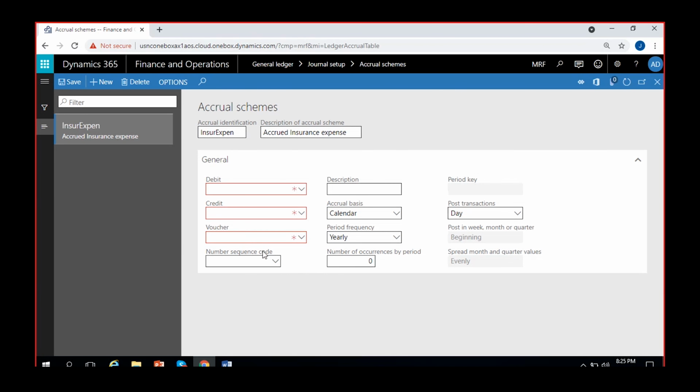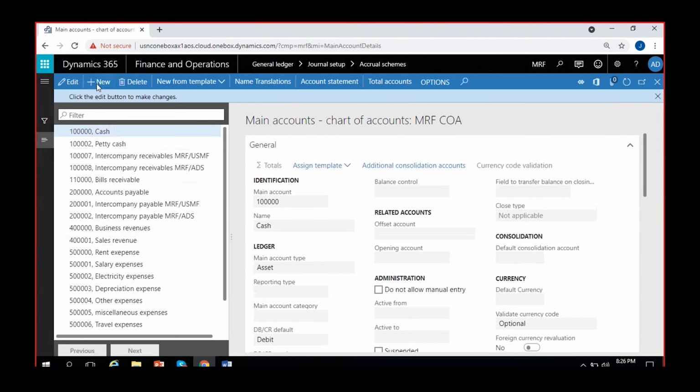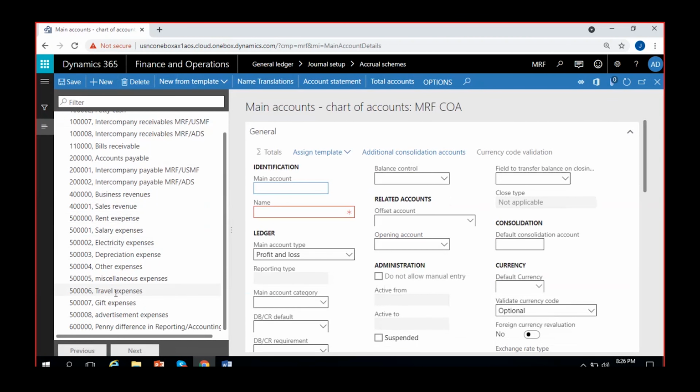Both are compulsory, and I have to give voucher also. We'll see all of them. So I'll create two accounts now. To create main accounts, normally I'll go to view details. First I'll create insurance expense account, expense 5 series, right? 5 lakh 9, I'll go for insurance expense. Okay, 5 lakh 9, insurance expense account. I'll save it.